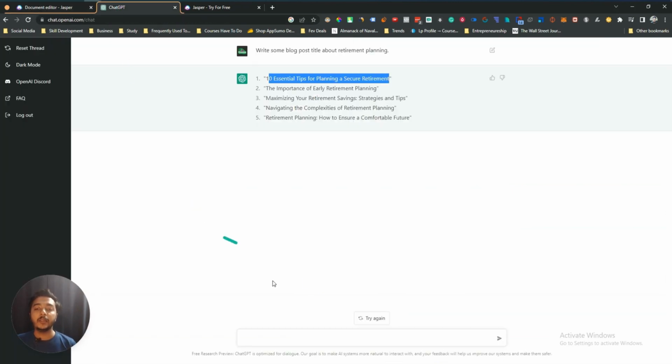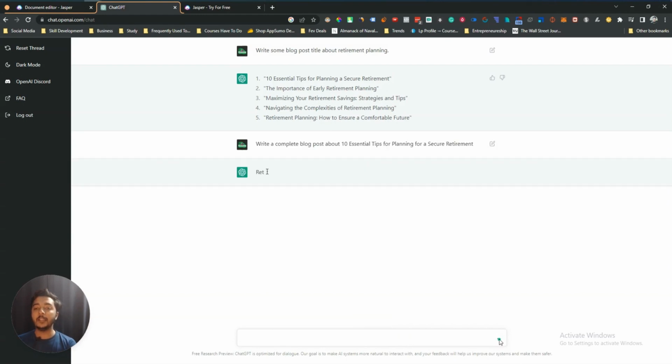But let me give the same command on ChatGPT, and then let's see what happens. Let's say I'll write here, write a complete blog post about 10 essential tips for planning for a secure retirement. And then if I enter, let's see what it provides us.